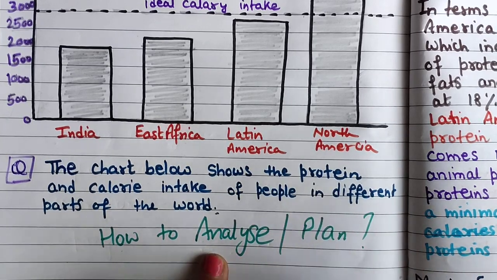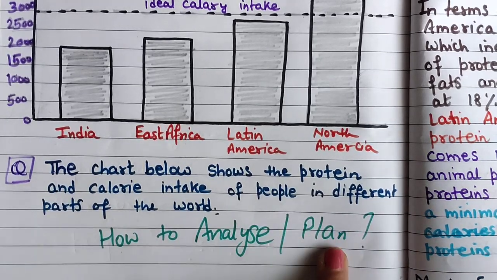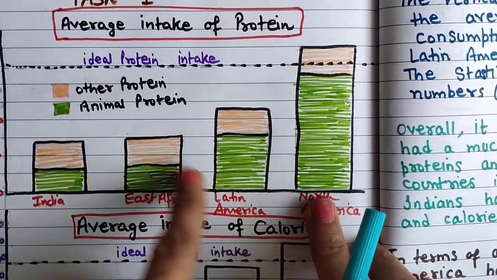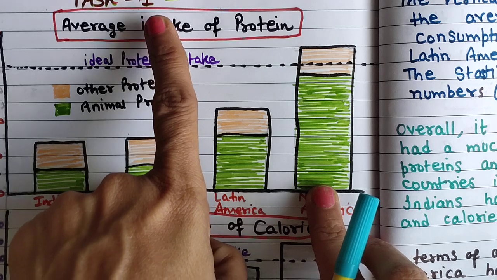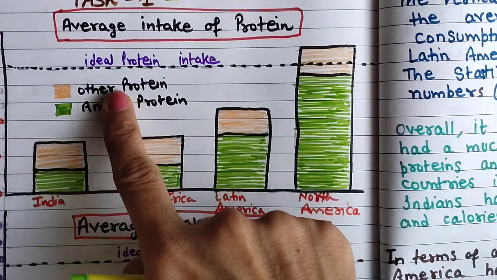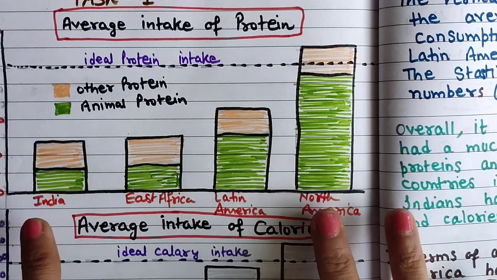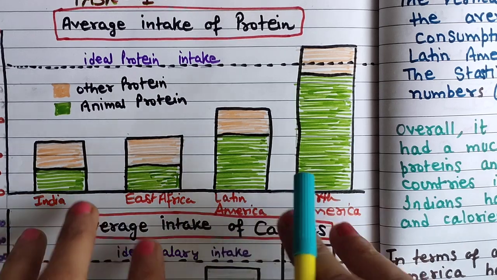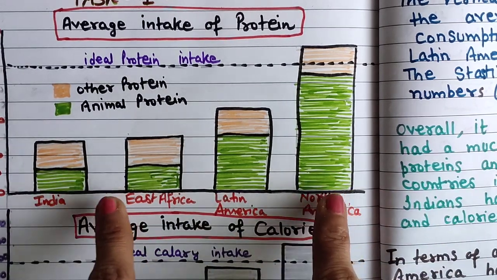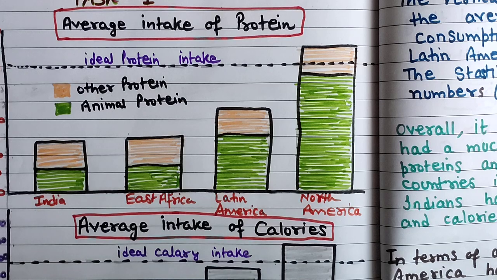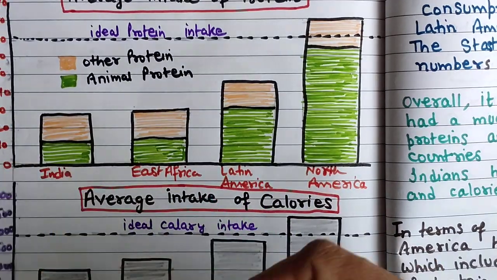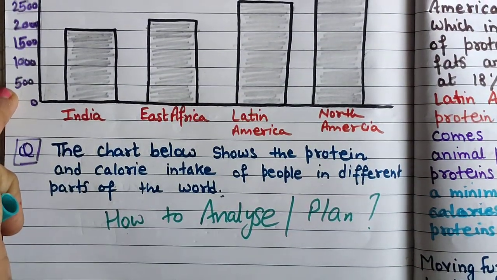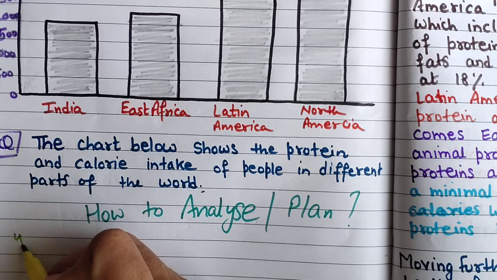Now I have already told you how to analyze. Now what is the planning in writing task 1? We have analyzed that 4 countries are there, the title of the chart is this, and 2 types of proteins are there. So this is the analyzing part. Now what is the planning? Planning is how you will write the details in the body paragraphs. So this is a major important thing. As you know, we have to write 4 paragraphs.